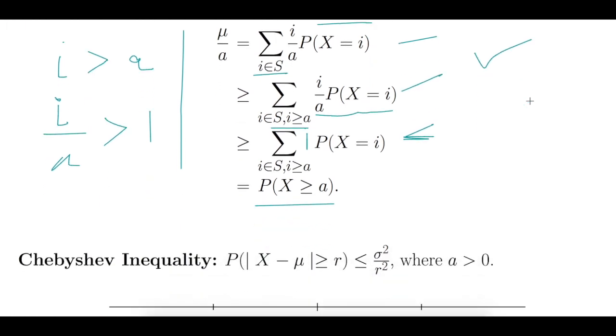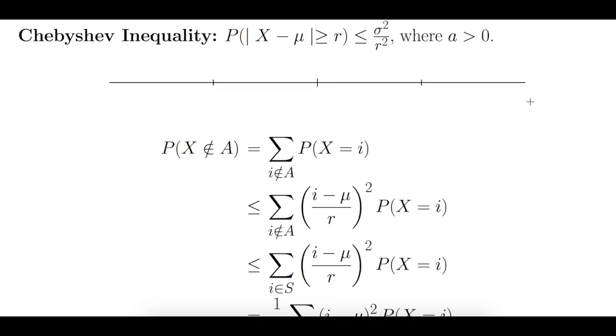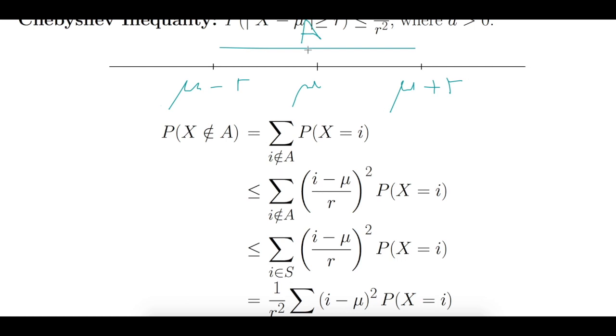Okay, now let's move to the Chebyshev inequality. Okay, so for Chebyshev inequality, what do we need? Okay, and this whole line is my set S. Okay, now let's start. Now we are saying that the probability of x not in A is equal to the summation of all I which are not in A, and we sum the probabilities here. Okay, now we consider our I minus mu over r. Okay, now I want you to consider I minus mu over r in this range.